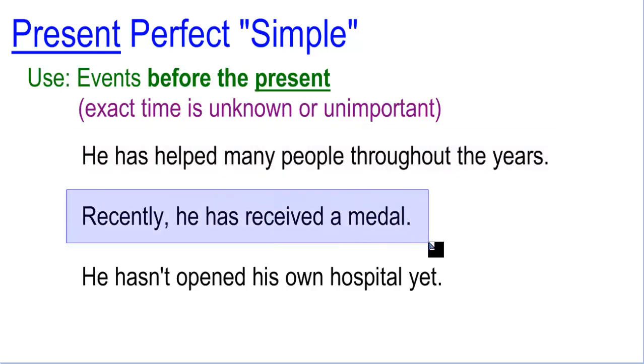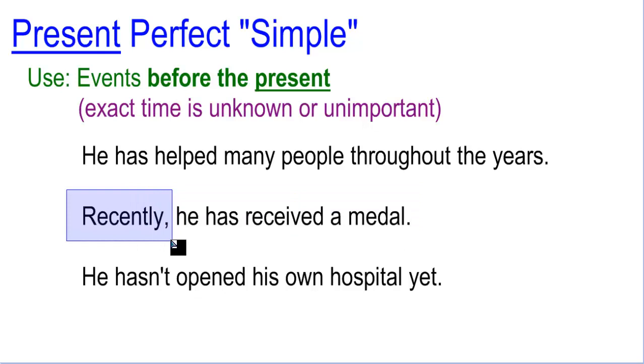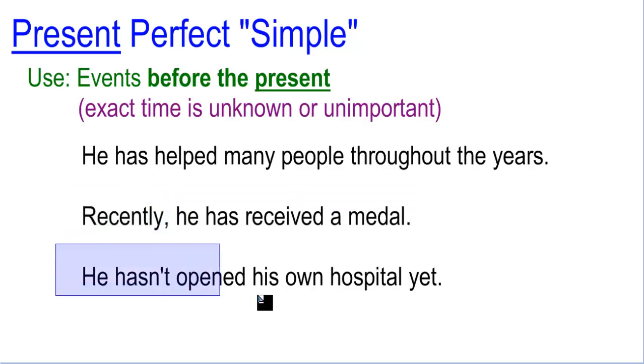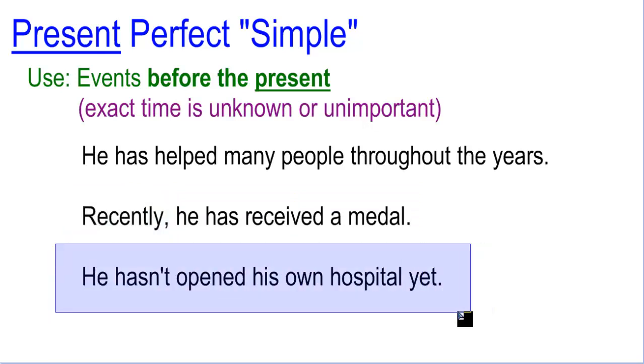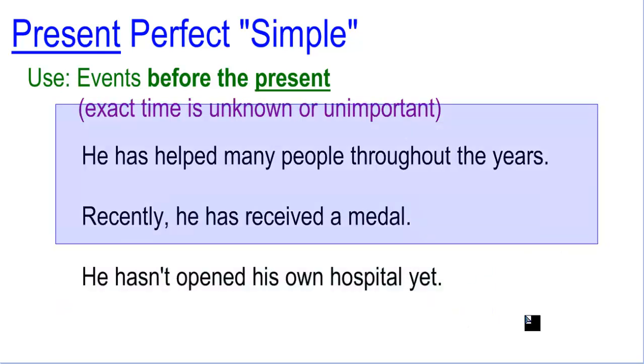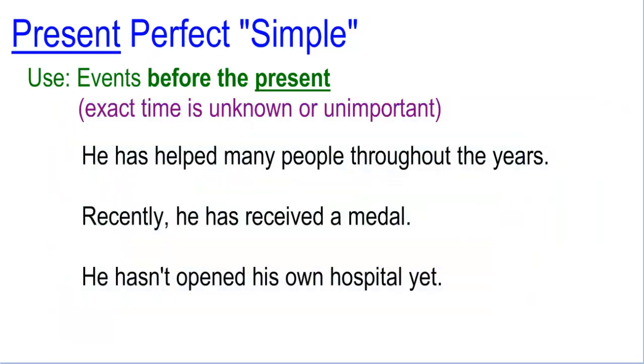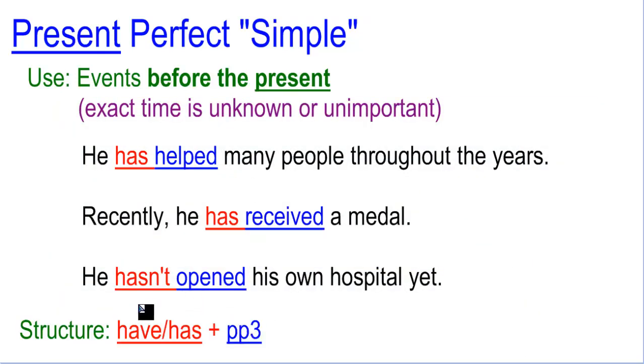Recently, he has received a medal. Recently is not a specific time expression. He hasn't opened his own hospital yet. They can be also affirmative or negative, remember. The structure, we use have or has and the past participle. Okay, the third form of the verb, the past participle form.